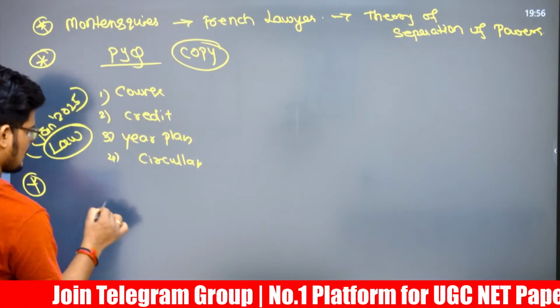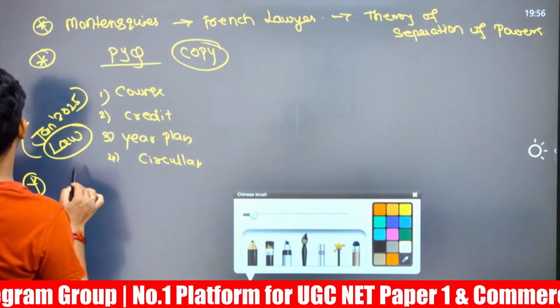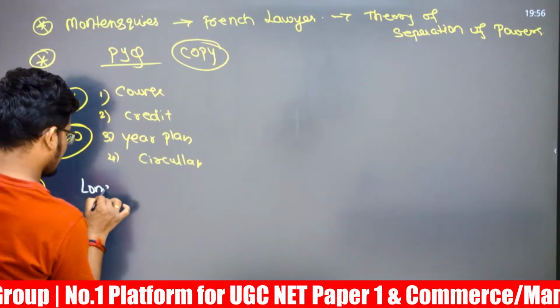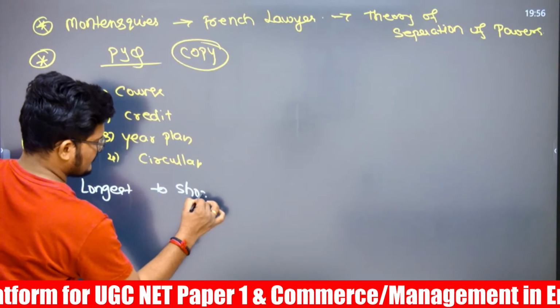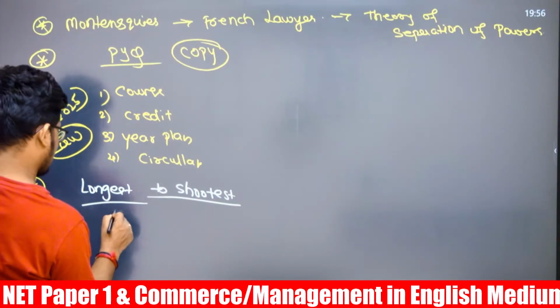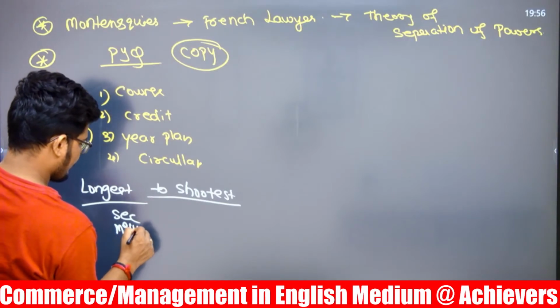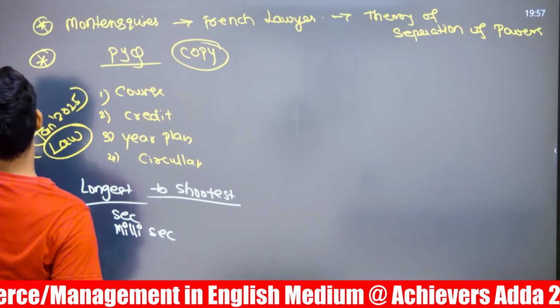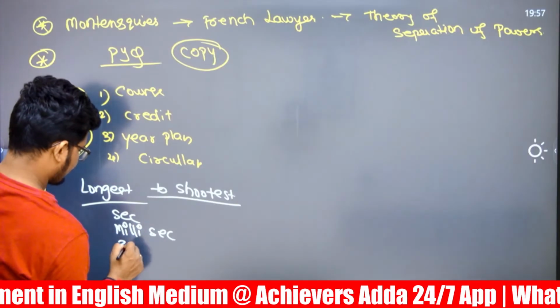Next, we need to arrange from longest to shortest. That is second, millisecond, microsecond and picosecond.